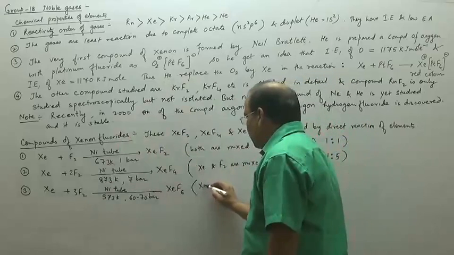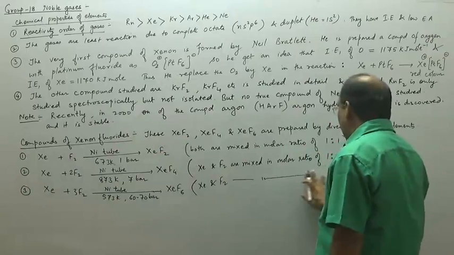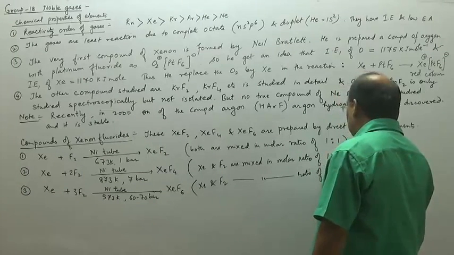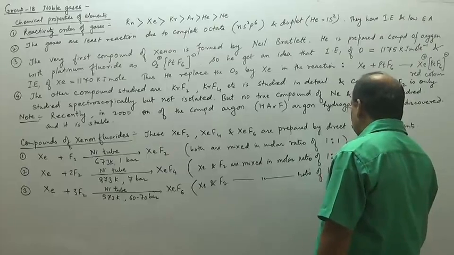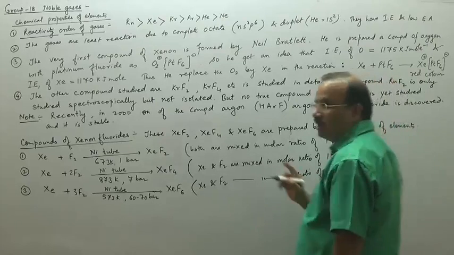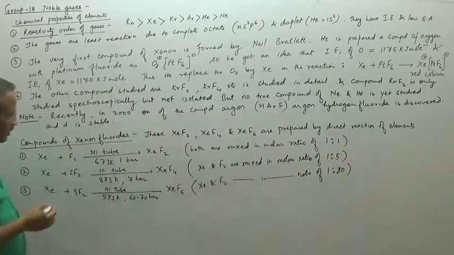Both xenon and F2 are mixed in the molar ratio of 1:20. That is the molar ratio that should be used in this preparation of xenon hexafluoride. So that is how we are able to prepare the hexafluoride.